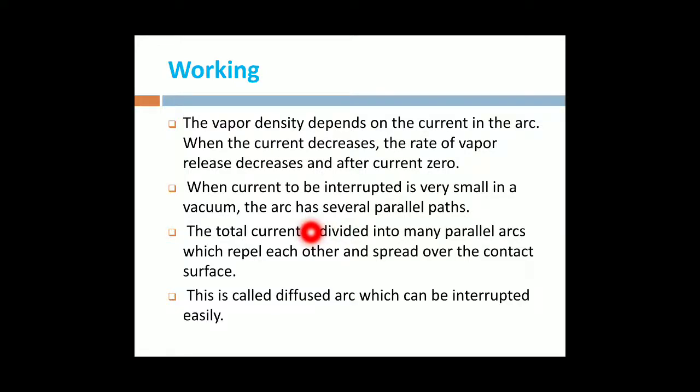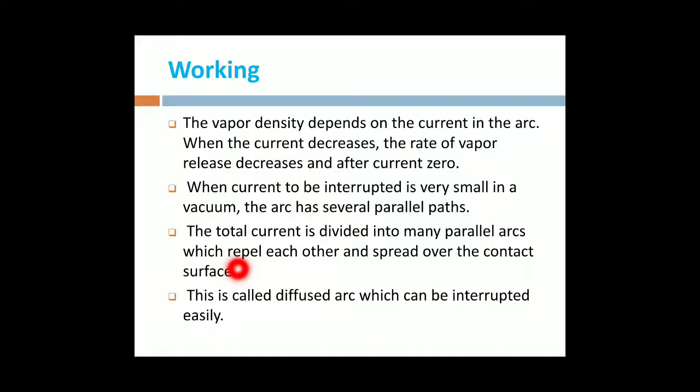Very small in vacuum, the arc is divided into several part arcs which repel each other and spread over the contact surface. The total current is divided into many parallel arcs, which repel each other and spread over the contacts. This total process is known as the diffused arc.